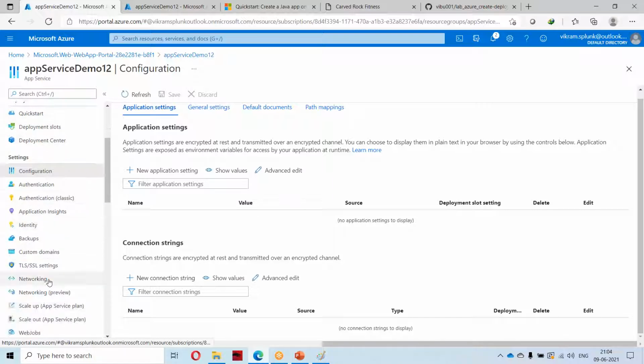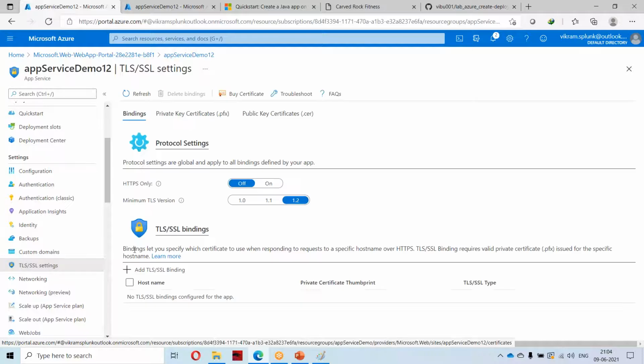And you will be having some settings like HTTPS only, and by default it is enabled. But if you want to have your own certificate, you can buy one certificate and map it over here. And if you want to do any security related settings for this particular app, that can be done here.